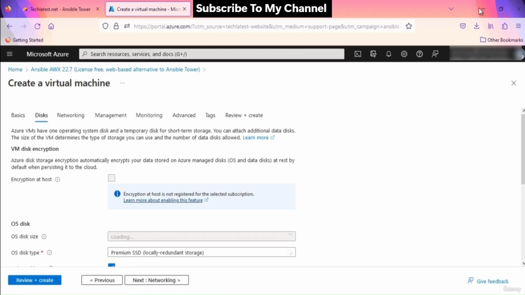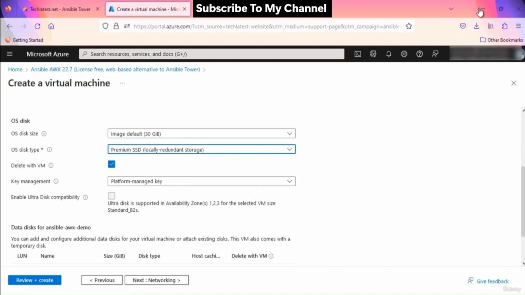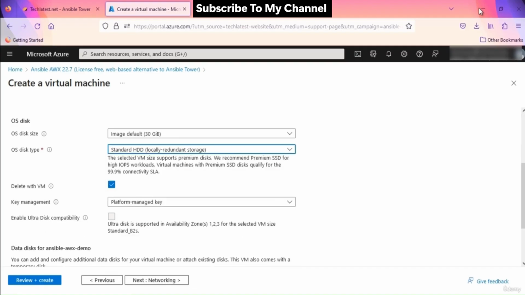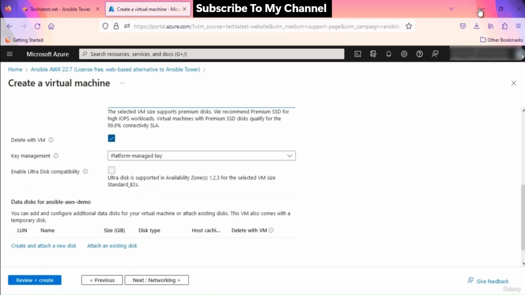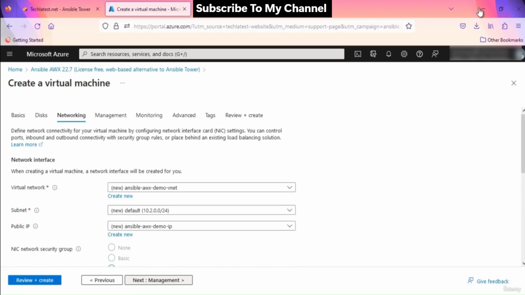Various options are given here. Select as per your need. I'm going with Standard HDD. You can also check this option to delete the disk when the VM instance is deleted. Click on the Next button. Now we are on the network configuration page.